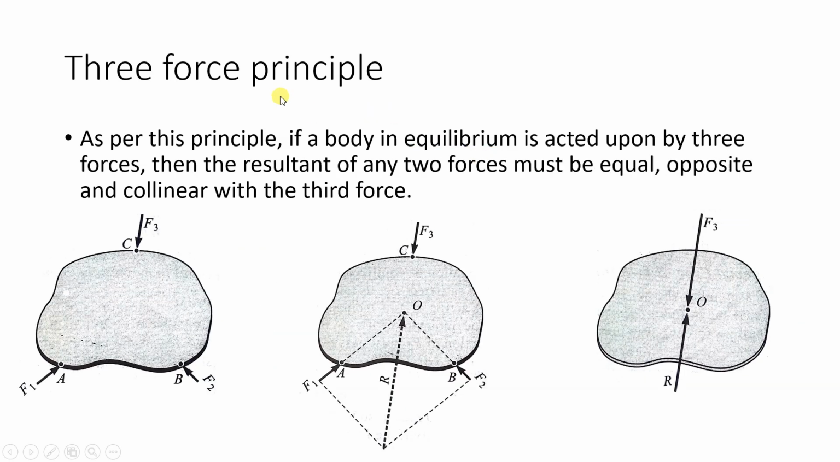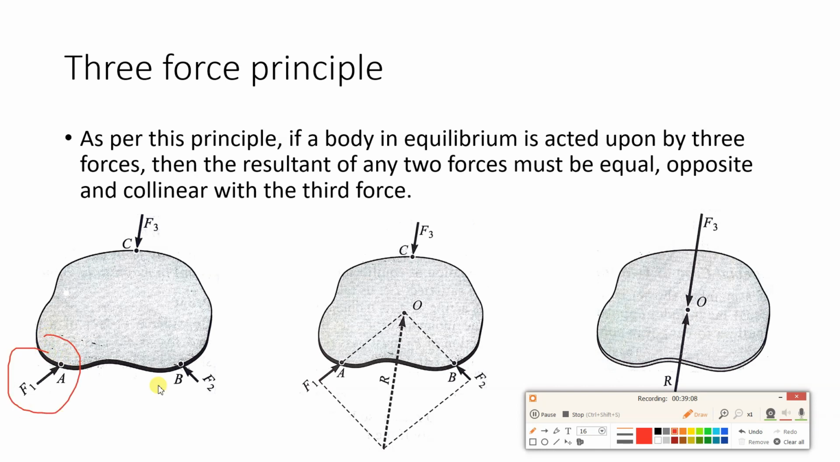Next, three-force principle. Here you can see a random body has been shown and three forces are there. We have three points A, B and C, and at these three points, three forces are acting, F1, F2 and F3. Now what is this three-force principle? As per this principle, if a body in equilibrium, so it is given that this body is in equilibrium, is acted upon by three forces, here you can see F1, F2 and F3. So you can see the second diagram.